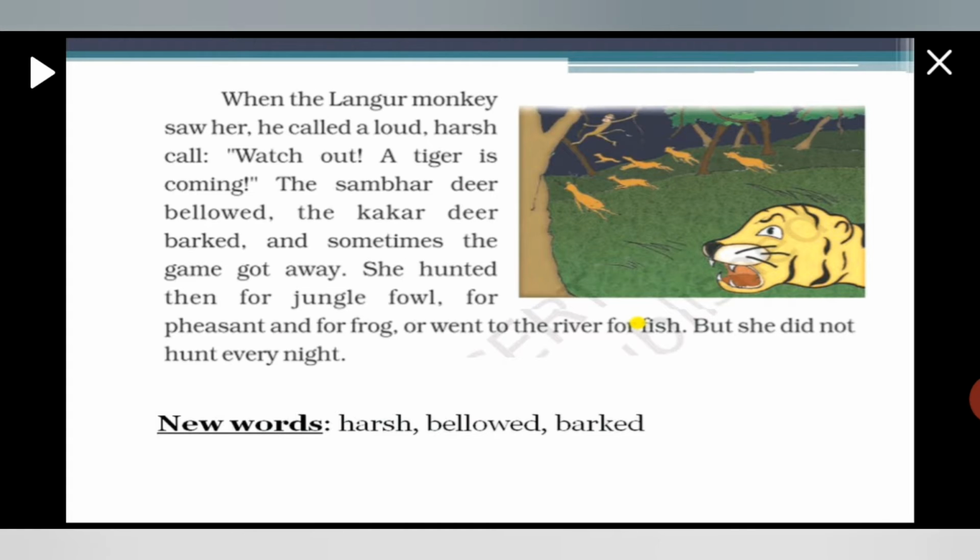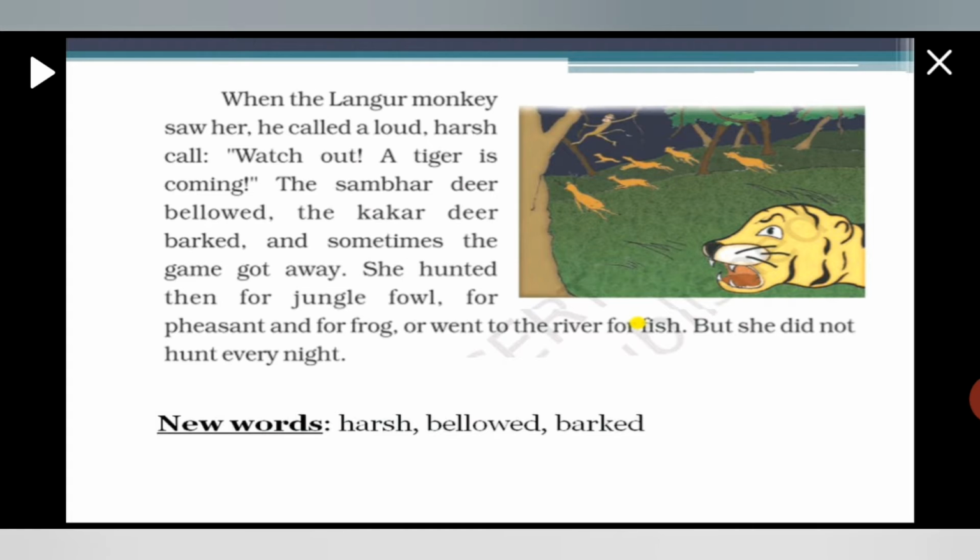And the sambar deer bellowed. A sambar deer also cries. Okay, he also cried loudly. The kakkar deer barked. The kakkar deer also makes sounds so that every animal may know that a tiger is coming and they can save themselves from hunting. And sometimes the game got away. Because of their making sounds and their warnings, all the animals go away, they hide themselves, and sometimes the game got away. And at the time, the mother tiger is not able to hunt anybody.